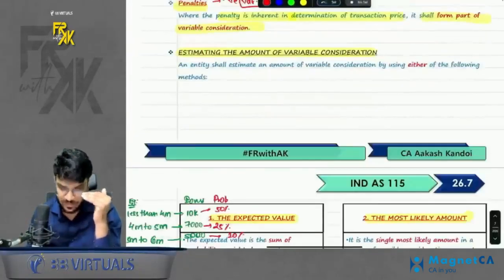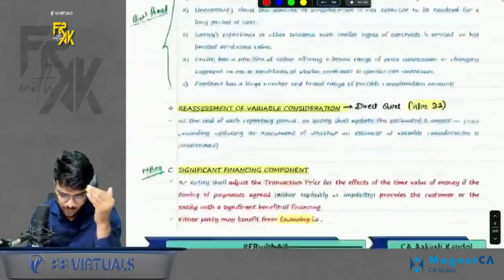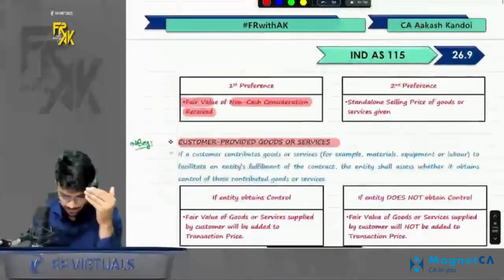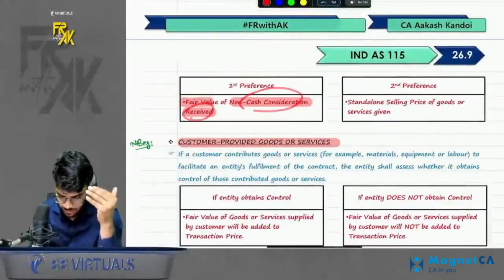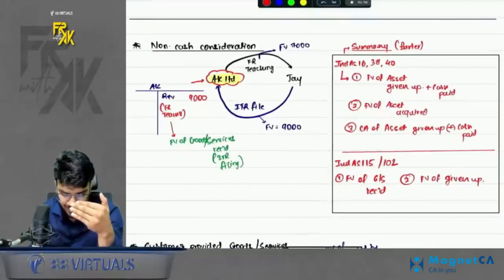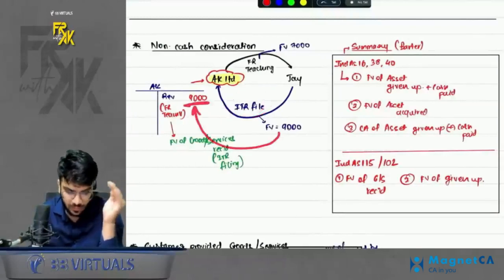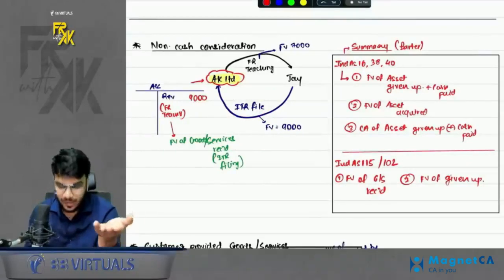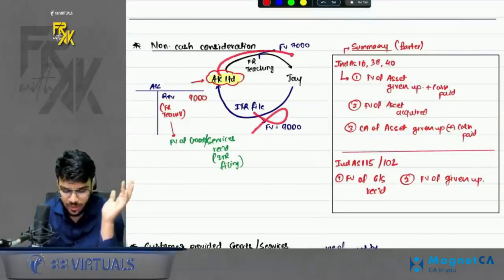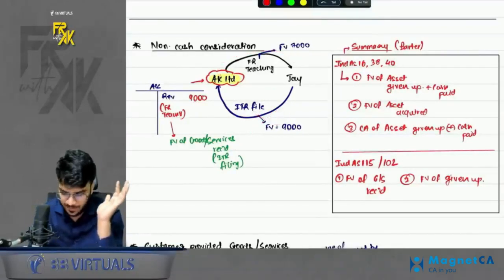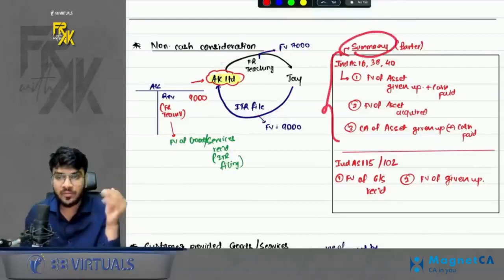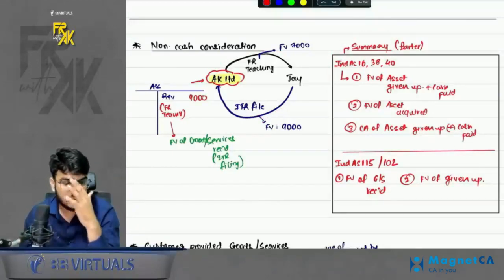Ind AS 115 gives us two preferences. 115 says first preference should be given to fair value of service received. So you received which service? You received ITR service. So what is the fair value of ITR? 9,000. Record the revenue of teaching at 9,000. Simple. If this was not available, then you will record at fair value of services given up. Also, I have given a summary of barter transaction in various Ind AS